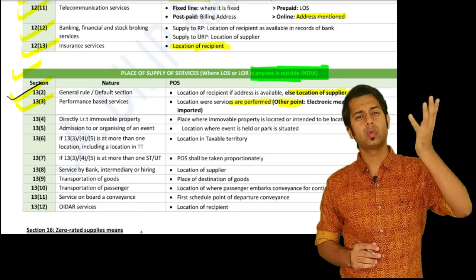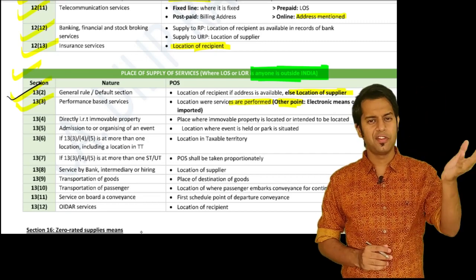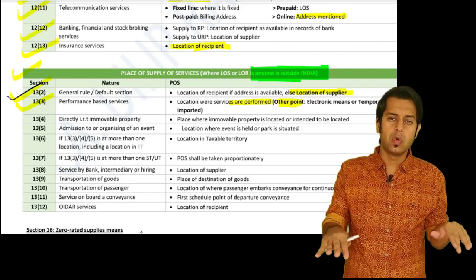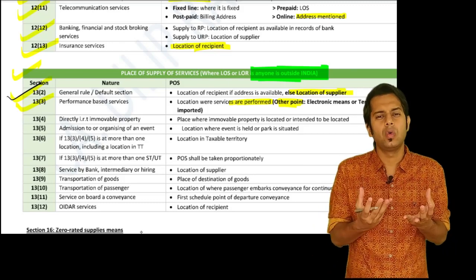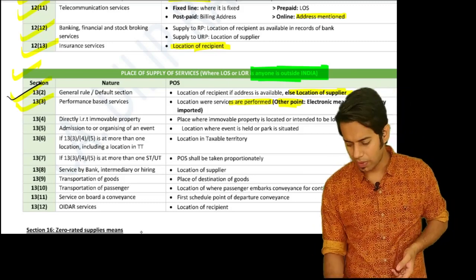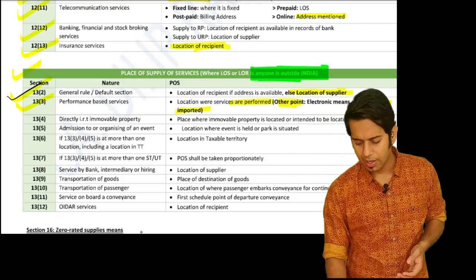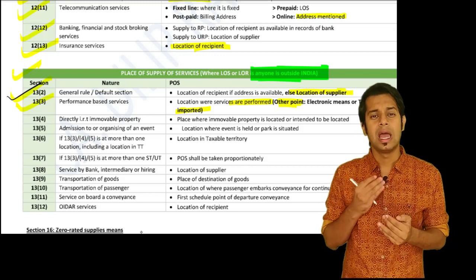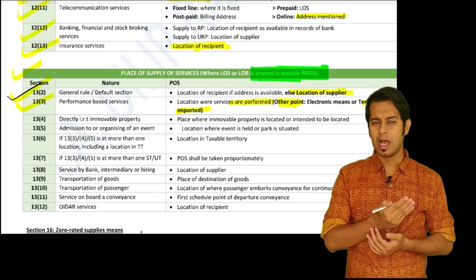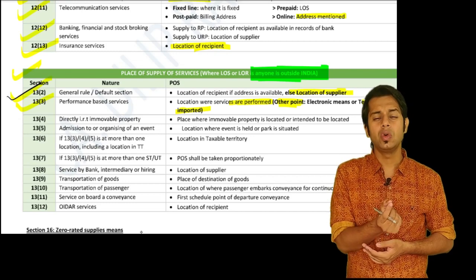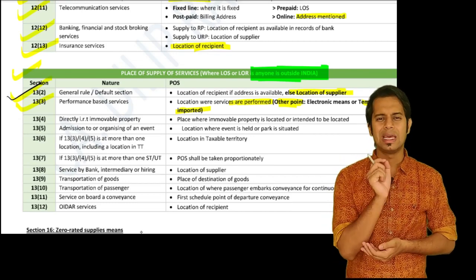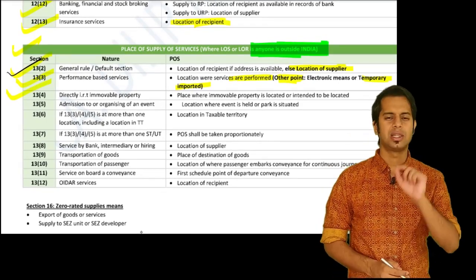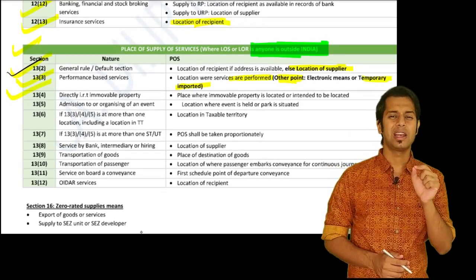If the services are provided through electronic means from any other location, then the place of supply will be the location of goods at the time of provision of services, wherever the goods are located at the time when the services are provided. Similarly, if the goods are temporarily imported into India for the purpose of repairs or doing any process, and after that they are re-exported without any use or with minor use, then the place of supply will be the location of recipient.